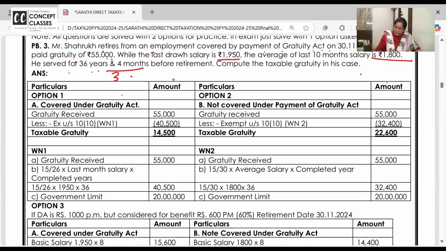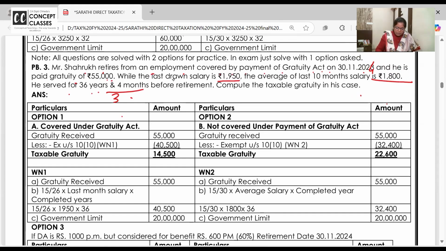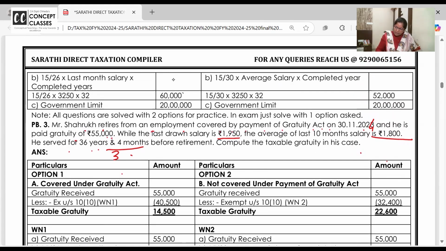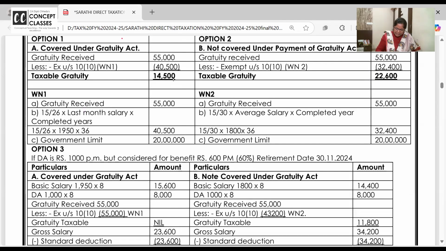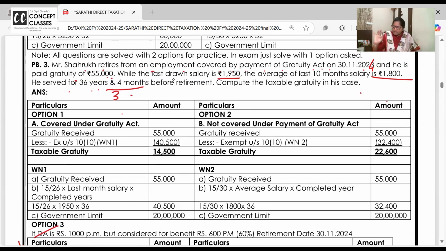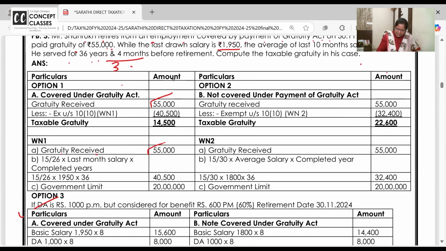let us quickly work down the answer in our notebooks. अच्छा, but in this DA is not there. I wanted to work it with DA. है ना? हम DA के साथ notebook में करेंगे. First वाला option we are just checking. You can do it in the notebook later. How much gratuity is received? 55,000. So first bit is gratuity received. Third bit is 20 lakhs.